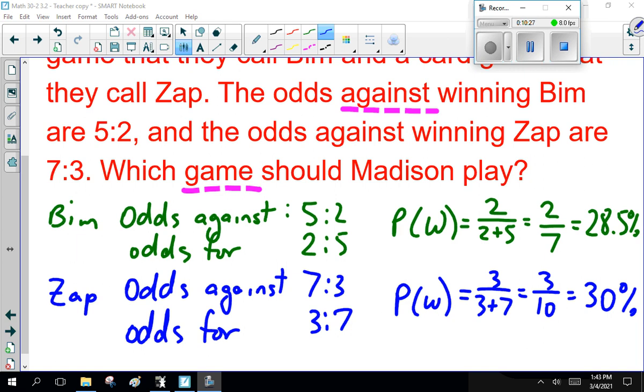So if Madison wants to win, what game should she play? Zap. Notice the odds of her winning are 30% versus 28.5%, but money's money. So, if you want to win, Zap is slightly better. Or, since it's less than 50%, it sucks. But it sucks less.